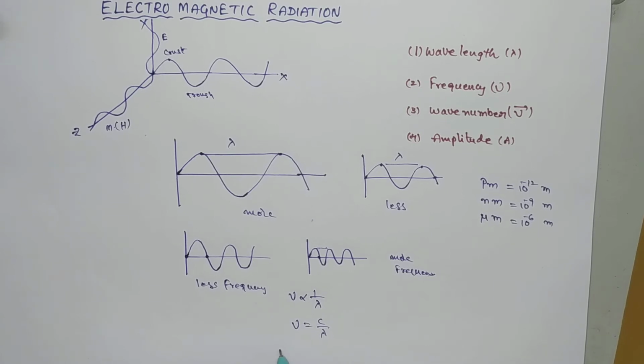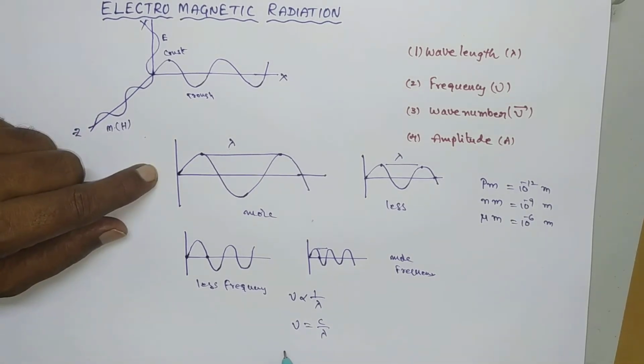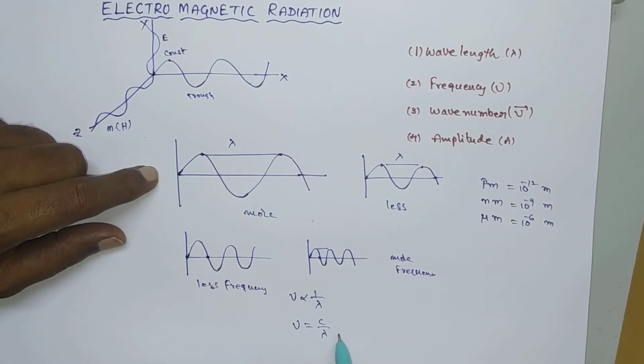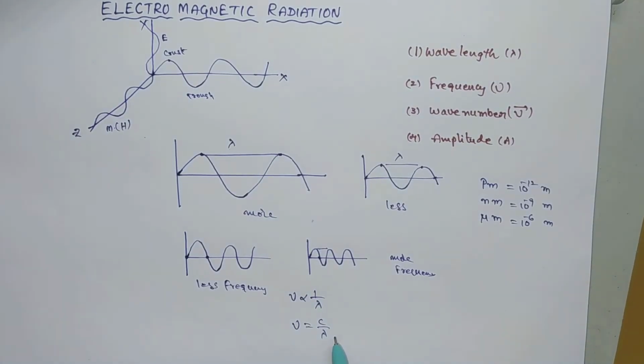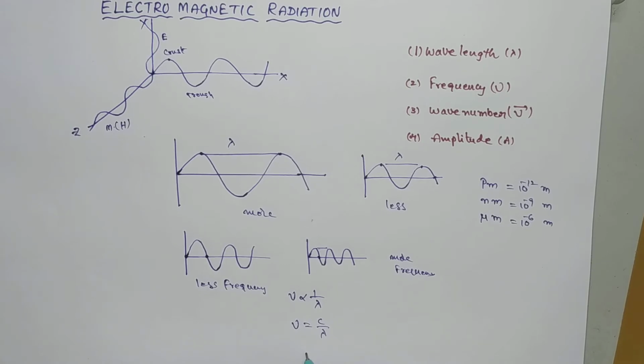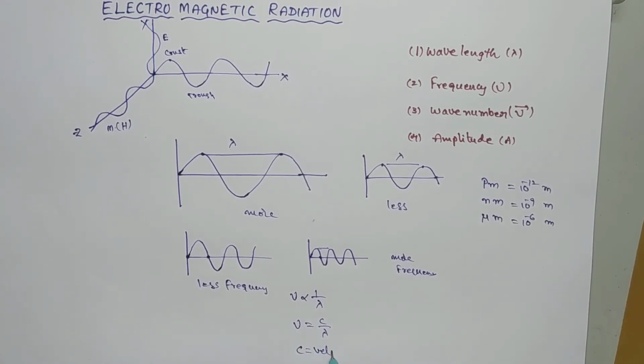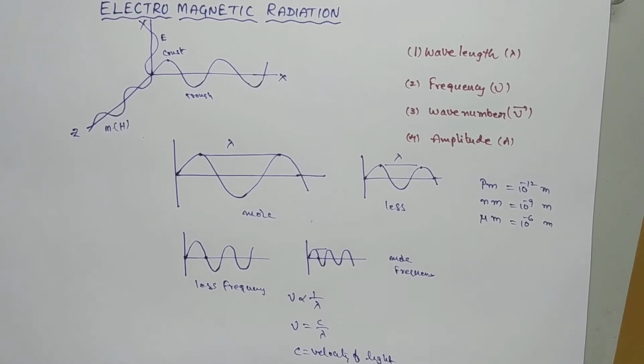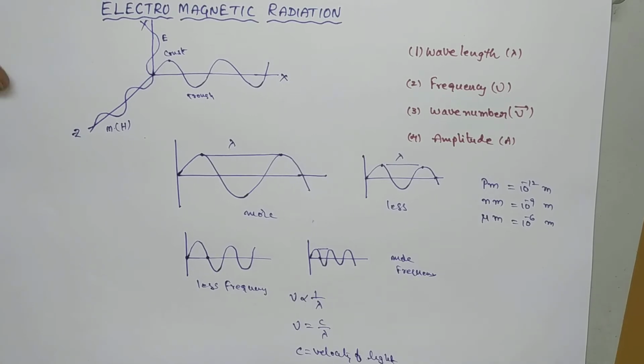So this constant can be represented by the velocity of electromagnetic radiation in vacuum. So c is the velocity of electromagnetic radiation in vacuum. Generally the velocity of light in vacuum or in air is similar, that's why we consider c to be the velocity of light. So c is equal to the velocity of light, which is 3 into 10 power 8 meters per second.